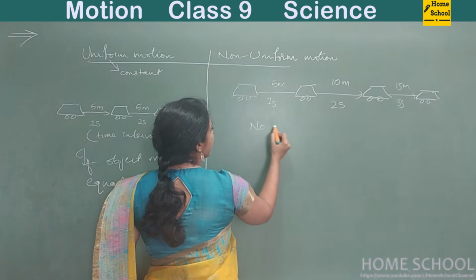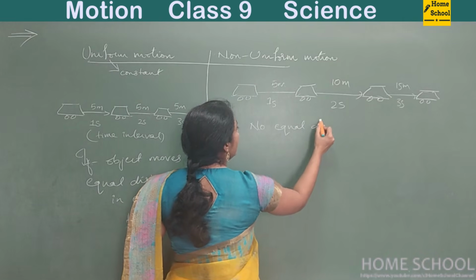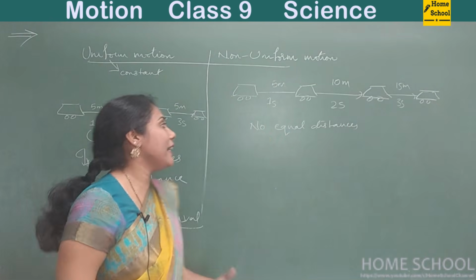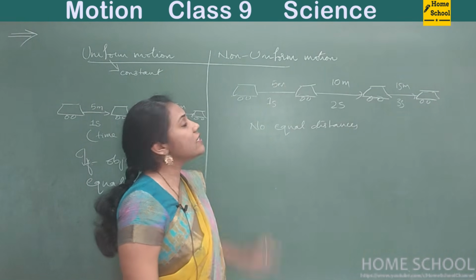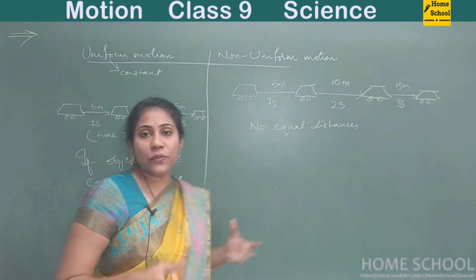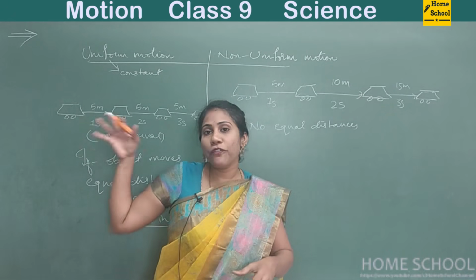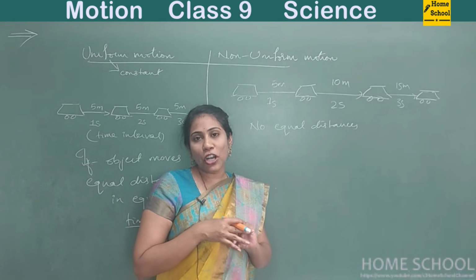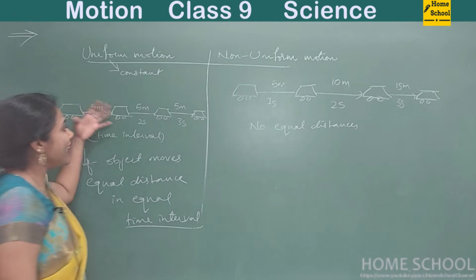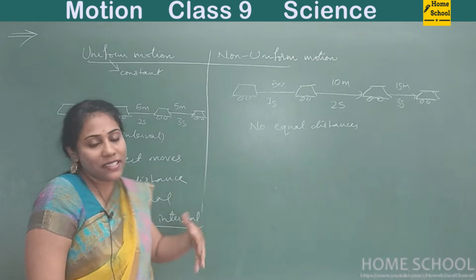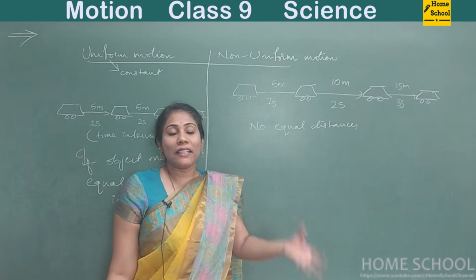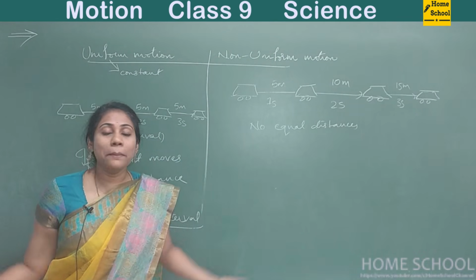So no equal distances in equal amounts of time. Such a motion is called non-uniform motion. Can you all think of which motion is very common? Is uniform motion common or non-uniform motion common? Definitely non-uniform motion. Maintaining the same speed all the time is not possible, right? Such uniform motion you practically don't find in many situations.